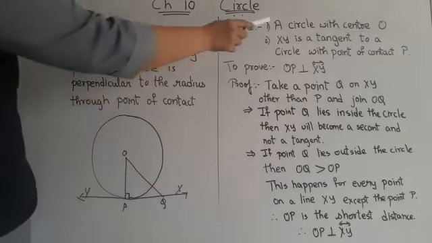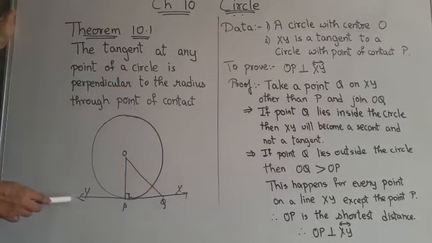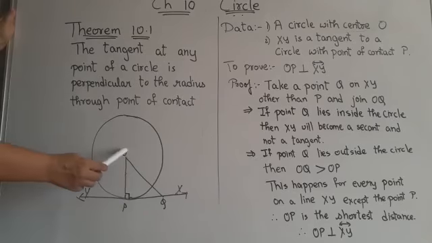Now what is given? A circle with center O. Here you can see, children, the circle with center O. XY is a tangent to the circle with point of contact P. This is the point of contact P. What we have to prove is that OP is perpendicular to XY.